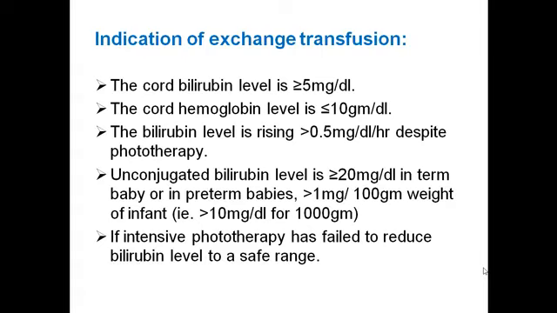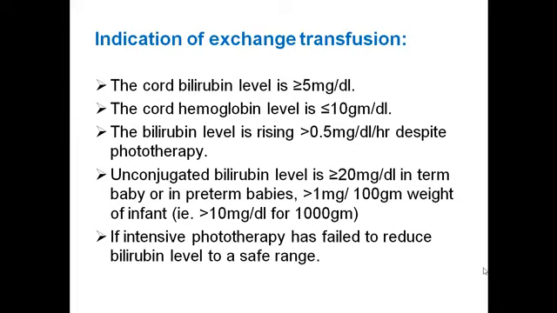Now the indication of exchange transfusion. If the cord bilirubin level is more than 5 milligram per dl, that is, after delivery, when the cord is cut in the delivery room, then cord blood is sent for serum bilirubin level, and this is usually sent in case of RH incompatibility.